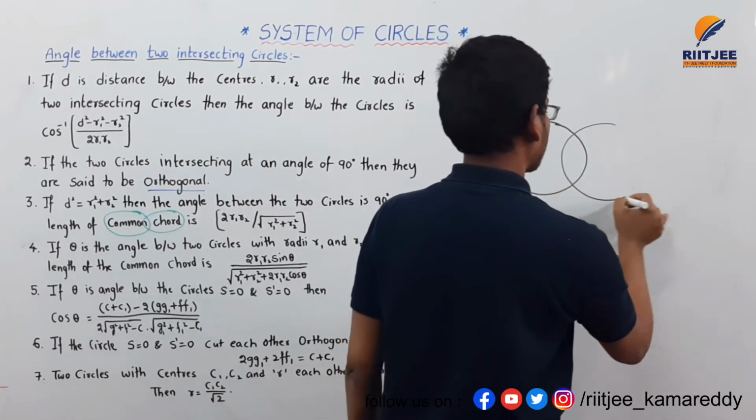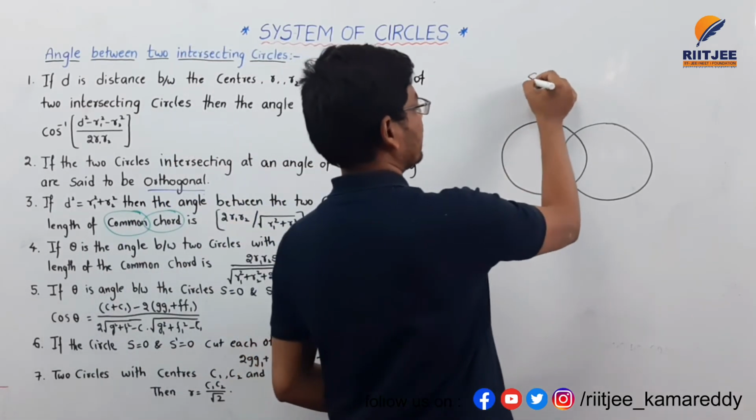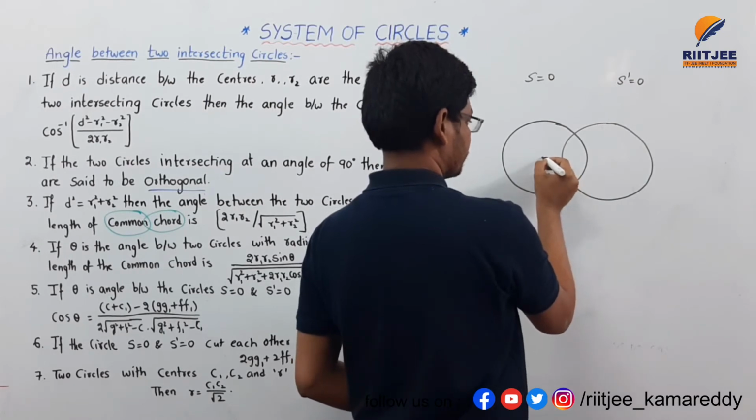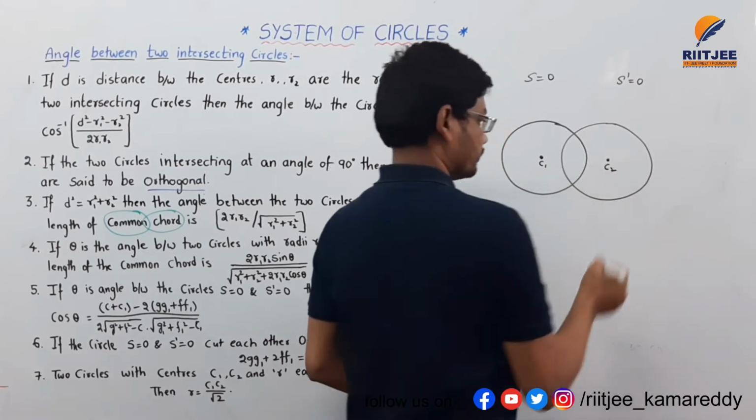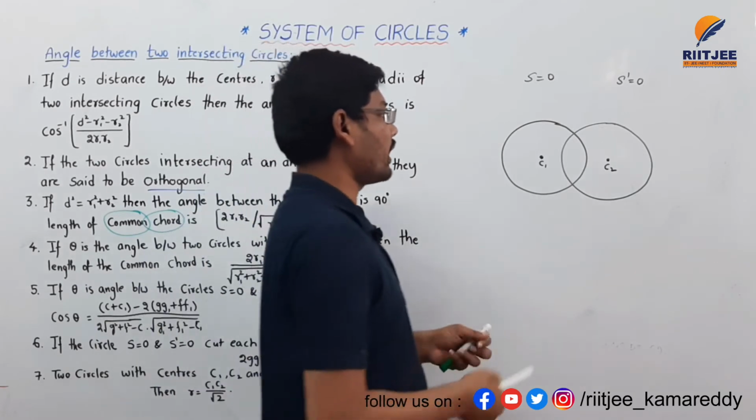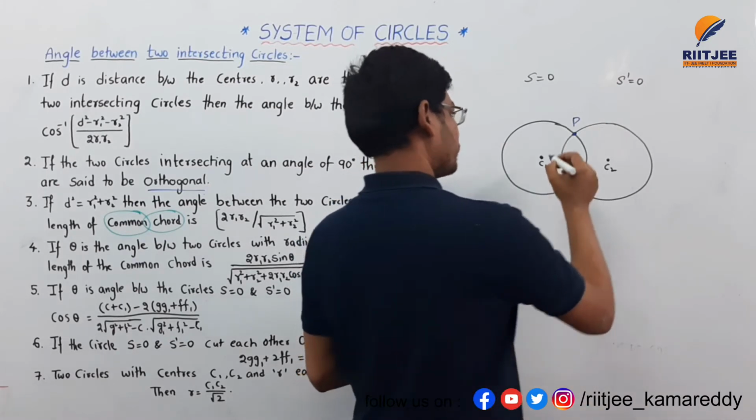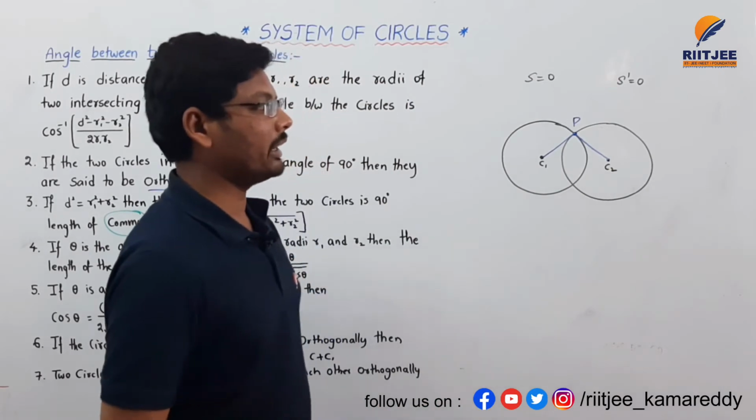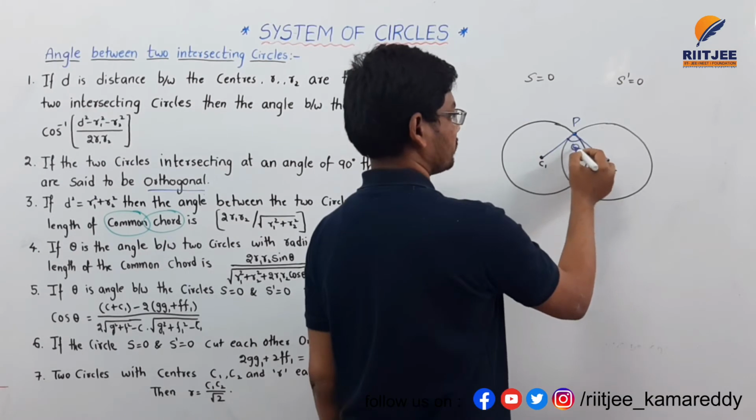I am taking one more circle. Here this is circle S1, S equals 0, and this is S dash equals 0, having centers C1 and C2. For this one the point P is called the point of intersection, and here the angle between these two radii at the point of intersection is theta.